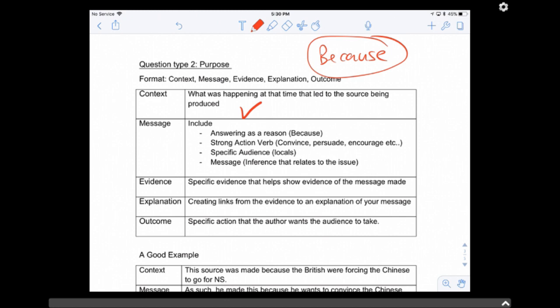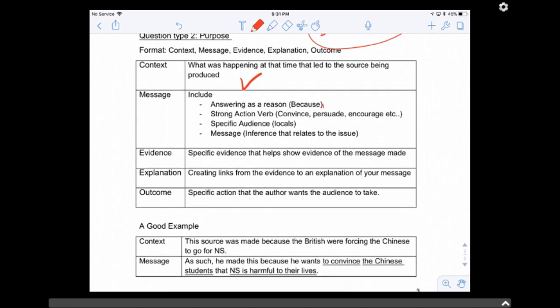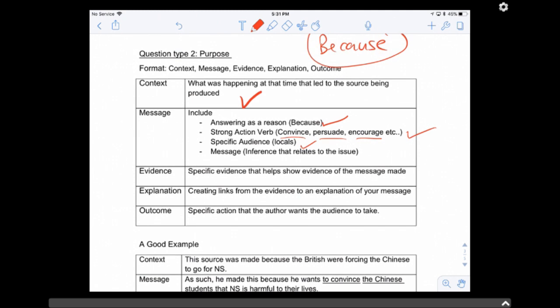So this source was made because something was happening. And what are the few things that can happen? I will do it in the next video. Alright, so after you've done the context, then you can write the message. Now again, please write because. Please have a strong action verb, aka convince, persuade, encourage. Please know who the audience is. Get the clue from the provenance to find out who is the specific audience, and finally write your message down.